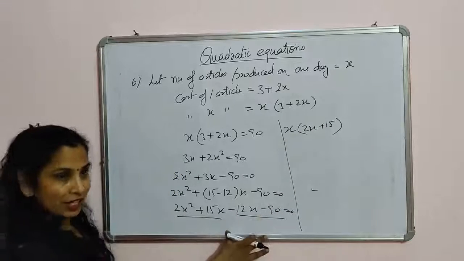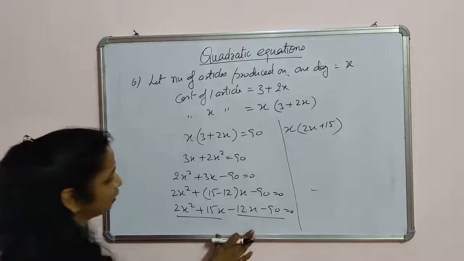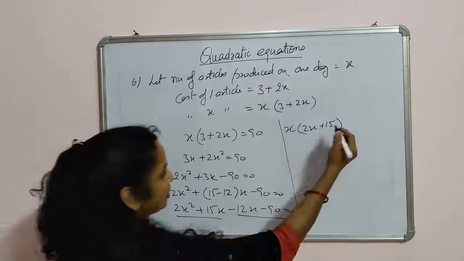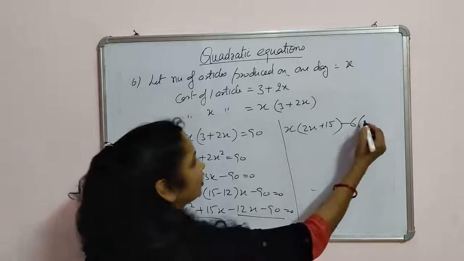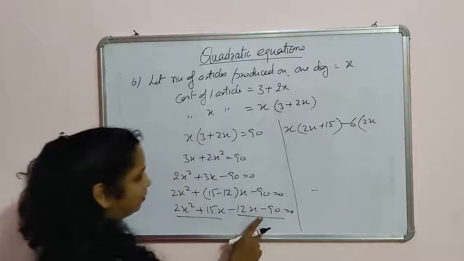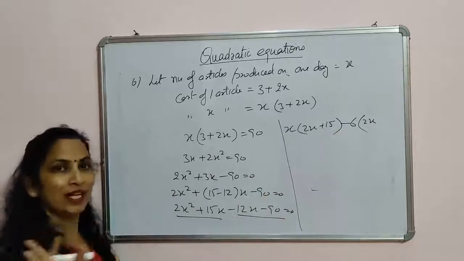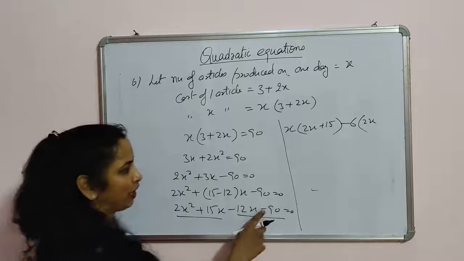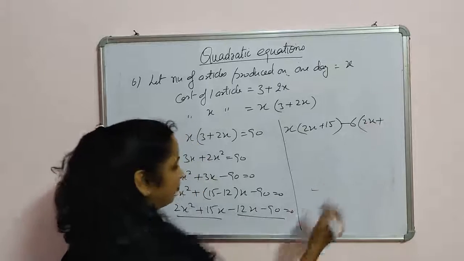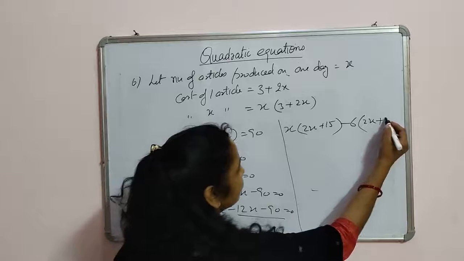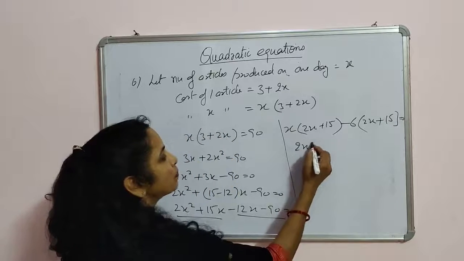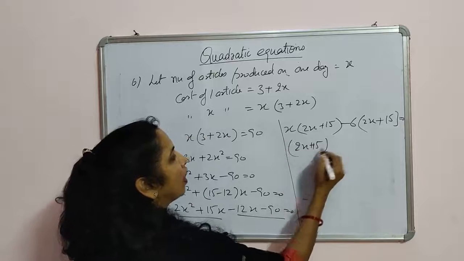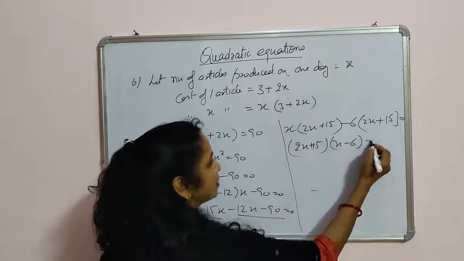And in the other pair, we are taking 6 as common, minus 6 is common. 2x minus, because we have taken minus as common, so in the bracket it will be plus 5. So 2x plus 15 and x minus 6 is equal to 0.